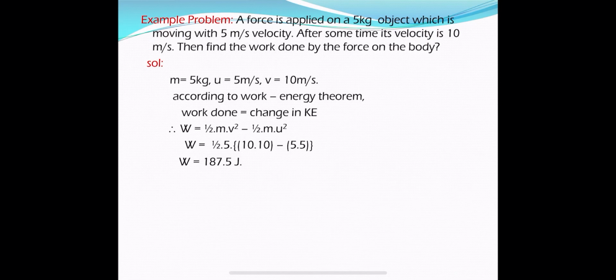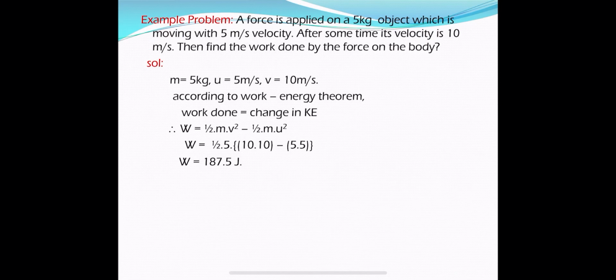Okay, so according to the work energy theorem, what is the work energy theorem? Work done is nothing but change in kinetic energy. That means final kinetic energy minus initial kinetic energy. So what is final kinetic energy? Half mv square. What is initial kinetic energy? Half mu square.